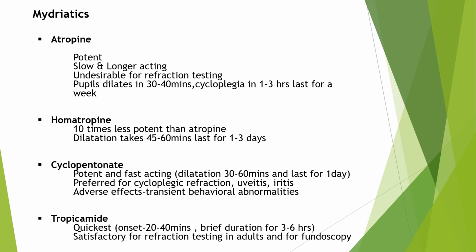Now the mydriatic group, the drugs used as mydriatics, that is atropine. It is potent, slow acting and longer acting, undesirable for refraction testing. The pupil dilates in 30 to 40 minutes. The cycloplegia occurs in 1 to 3 hours, which lasts for a week. Now coming to homatropine, 10 times less potent than atropine. Dilatation takes about 45 to 60 minutes and it lasts for 1 to 3 days.